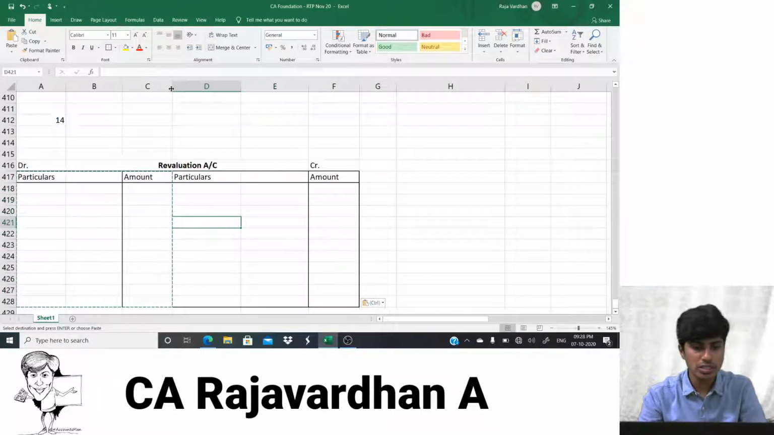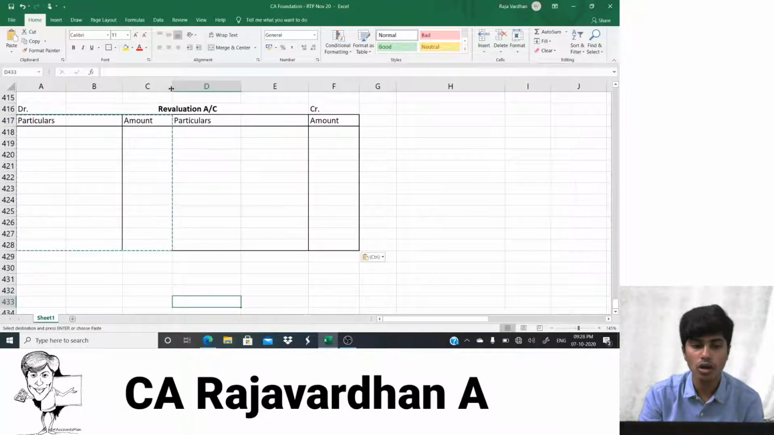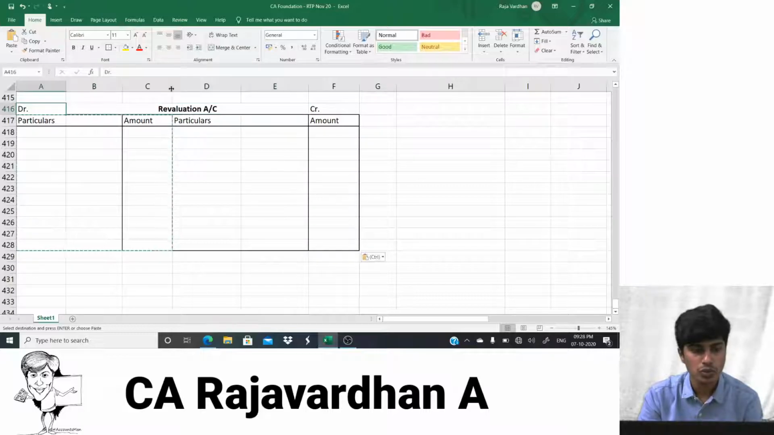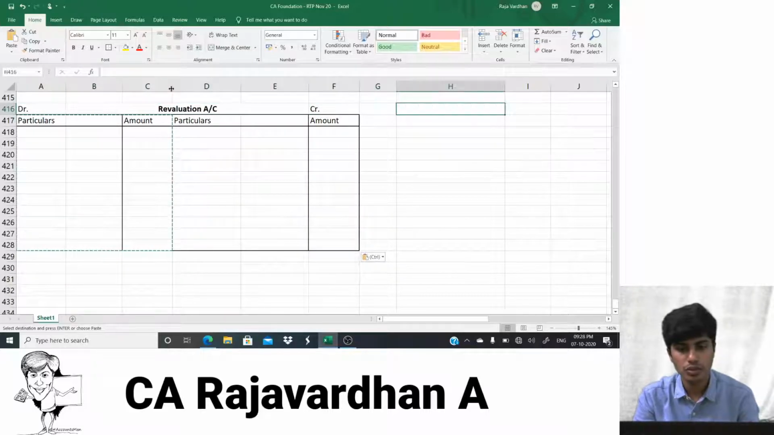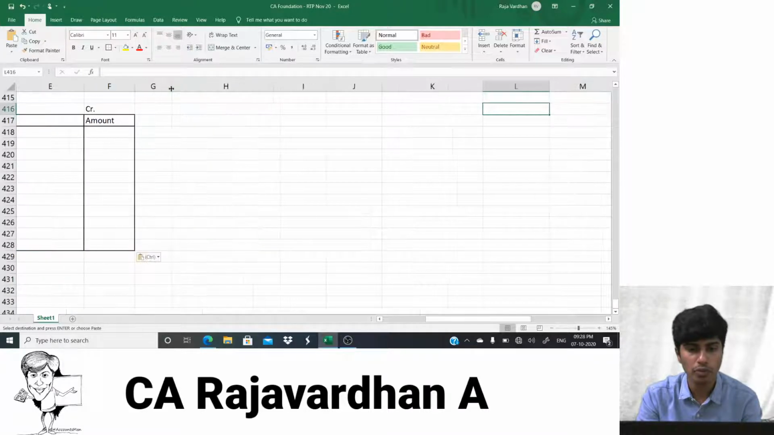Okay, so that's how our revaluation account will look. But we're not going to stop there. We're going to go on ahead and then prepare partners capital account also. So we'd have to prepare partners capital account followed by cash account and balance sheet.